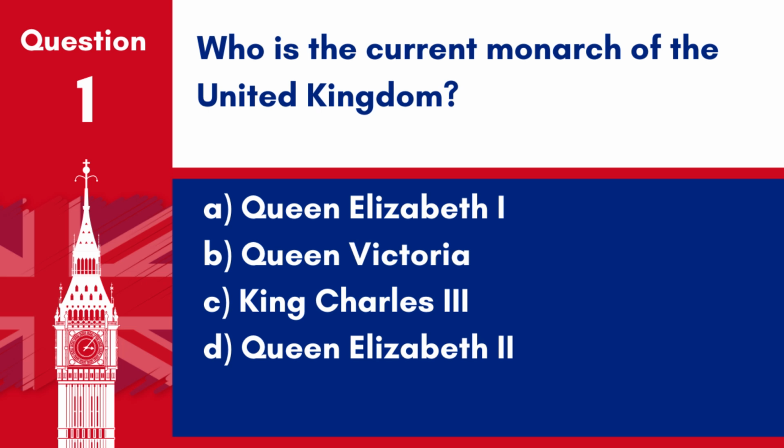Question 1. Who is the current monarch of the United Kingdom? A. Queen Elizabeth I. B. Queen Victoria. C. King Charles III. D. Queen Elizabeth II. Answer C. King Charles III. King Charles III is the current monarch of the United Kingdom, having succeeded Queen Elizabeth II.